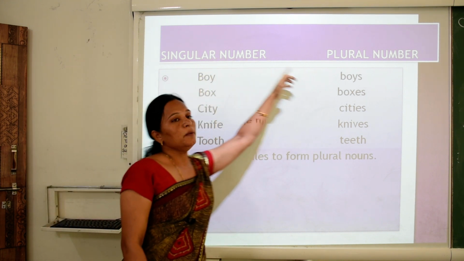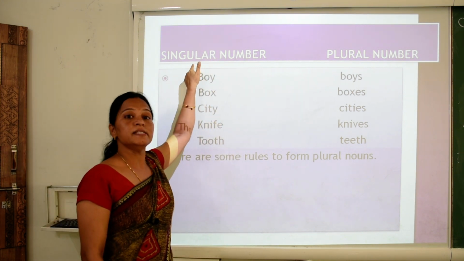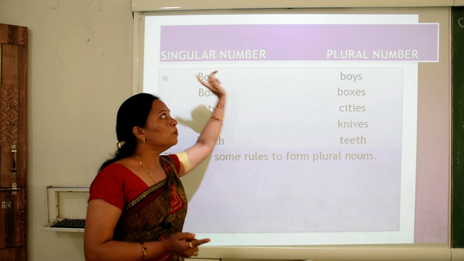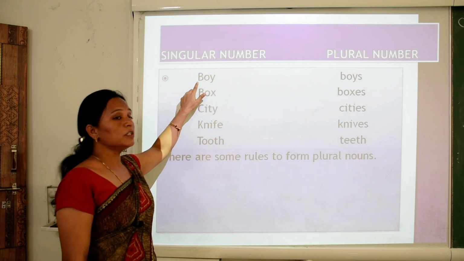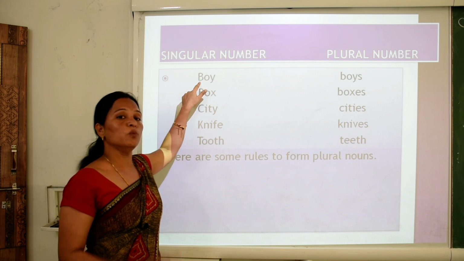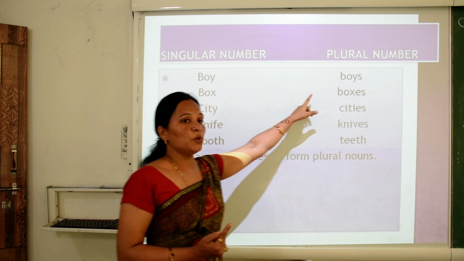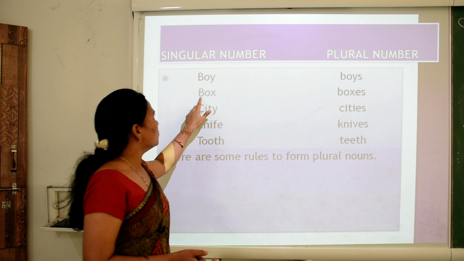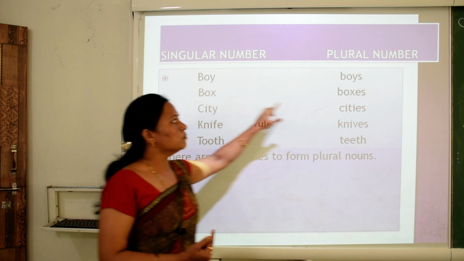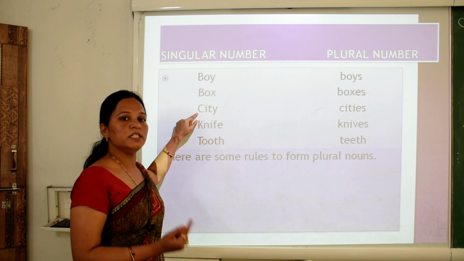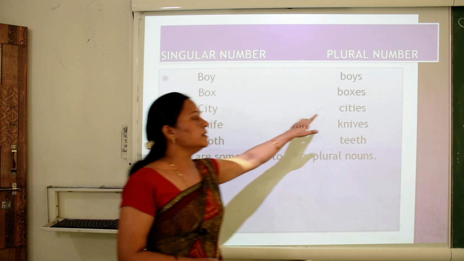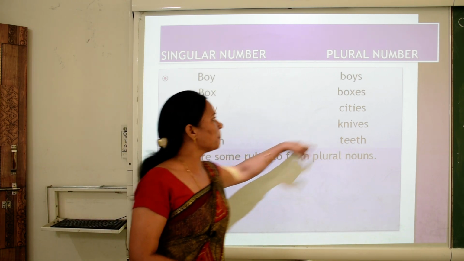Singular number and plural number. Singular number means single, it means one. Plural means more than one, not one. So children, boy here denotes one boy. Boys denotes more than one. Box denotes one box, boxes denotes more than one. City denotes one city and cities denotes more than one city.